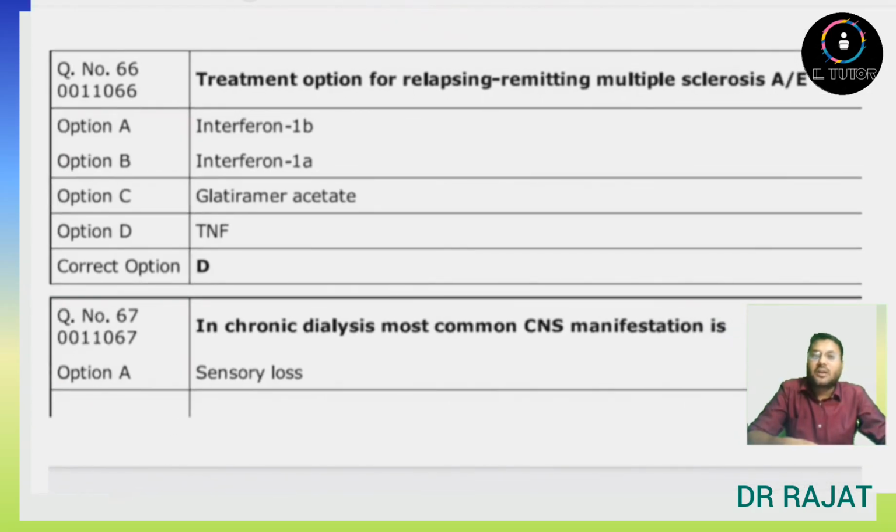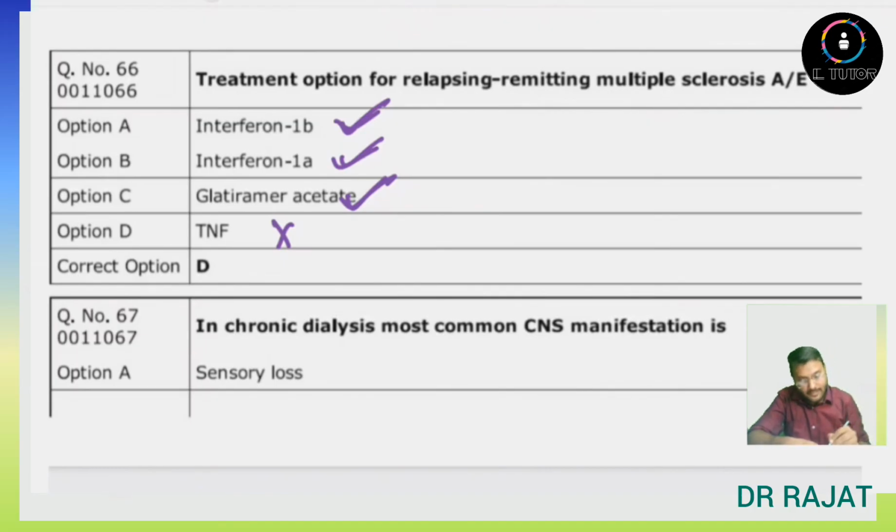Next question is, treatment options of relapsing remitting multiple sclerosis are all except. So interferon 1B, yes, it is used for relapsing remitting multiple sclerosis. Interferon 1A, this can also be used. Glatiramer acetate, yes, of course, it is also used. TNF is not used in the treatment of multiple sclerosis. So this is not true. So the answer here will be option D, TNF, which is not used for multiple sclerosis treatment.